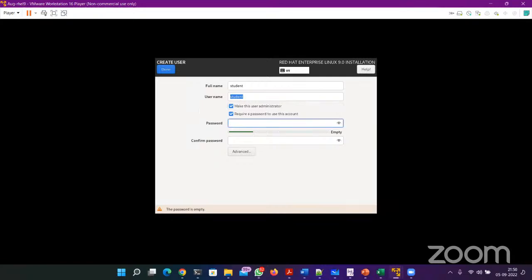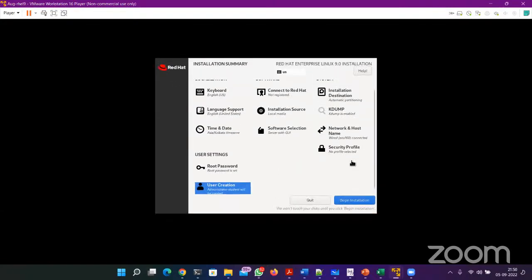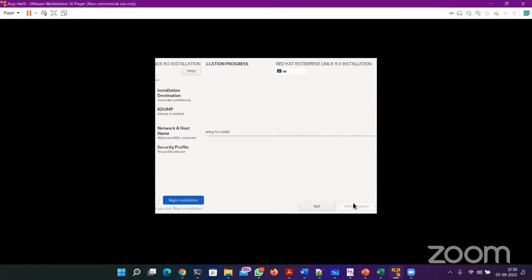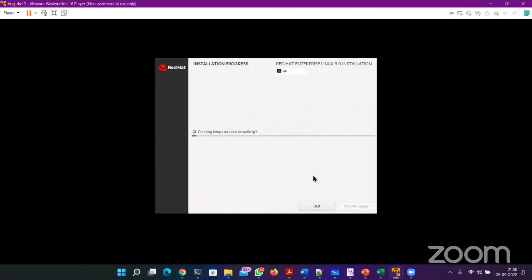Set a password. I'm setting Red Hat again. I'm going to press done 2 times. That's it. Now I have selected all the options and I've set the root password. User has also been created. Now let's begin the installation. Click the blue button, begin installation. Now it is going to take some time, 5 minutes or 10 minutes.